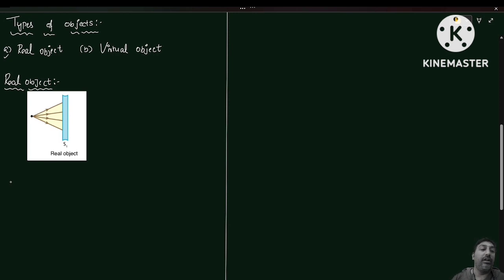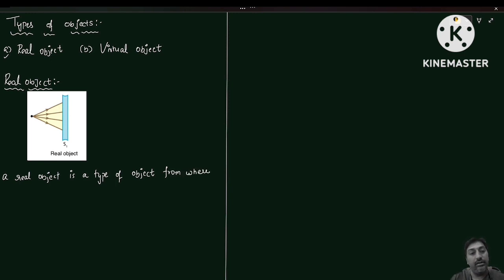Okay, so this is the real object. So what you can observe in the case of a real object: a real object is a type of object from where the light rays actually come.